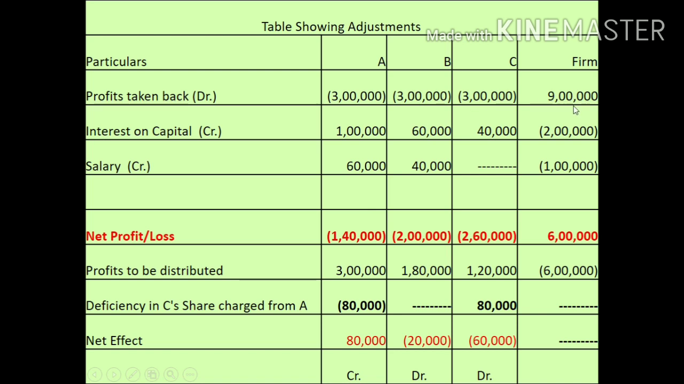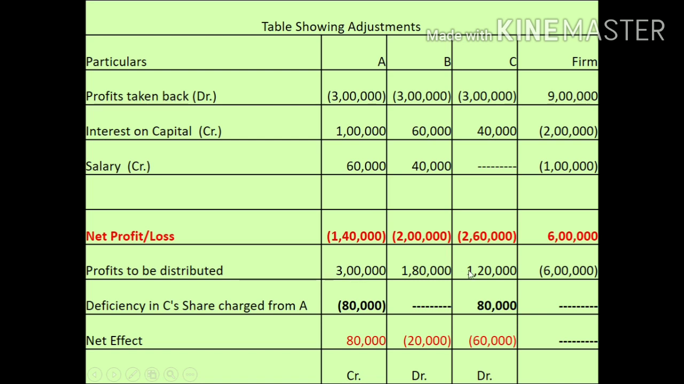Out of this 9 lakh, first you will give interest on capital to partners, then you will credit salary to partners. Then the net effect on account of these adjustments: A's account is getting debited by 1,40,000, B 2 lakh, C 2,60,000, and ultimately the firm is having a profit of 6 lakh. So now this is the final profit, 6 lakh, and it will be distributed in PSR.